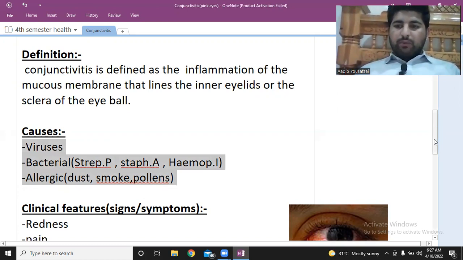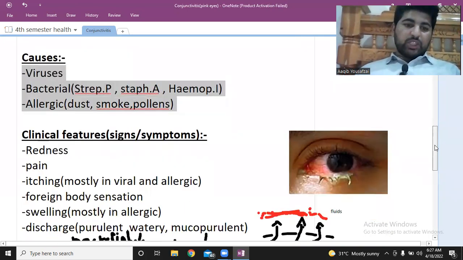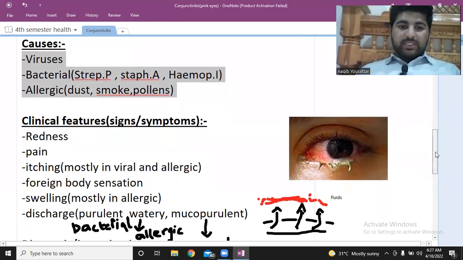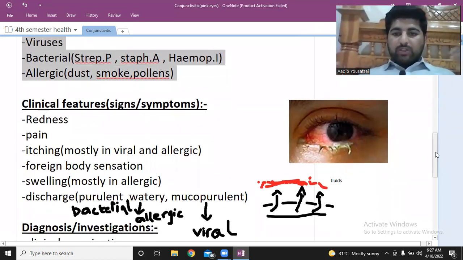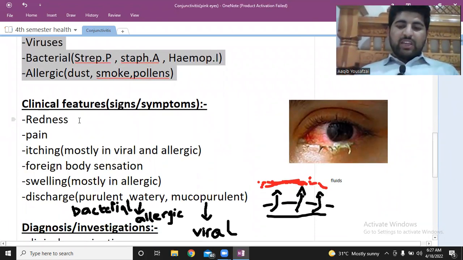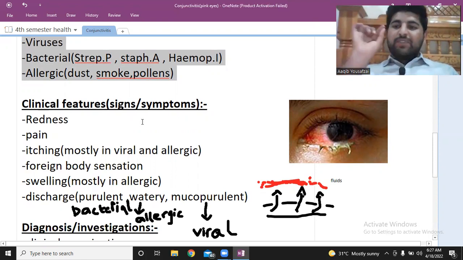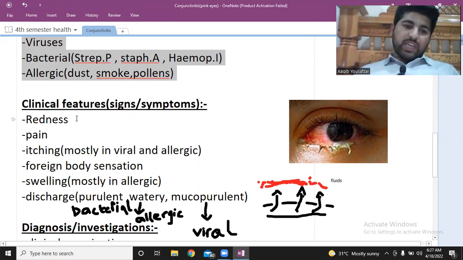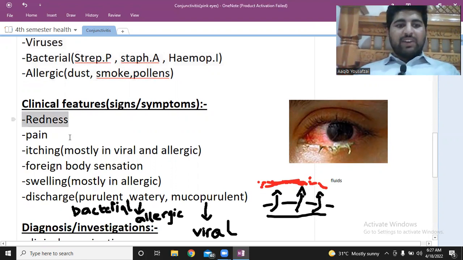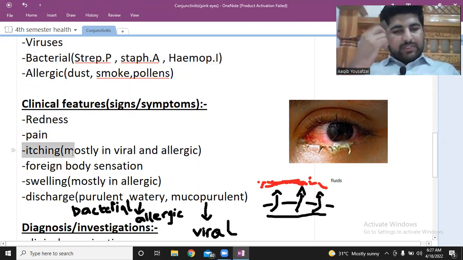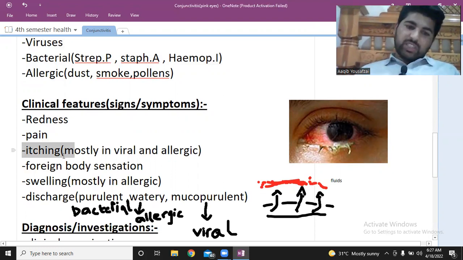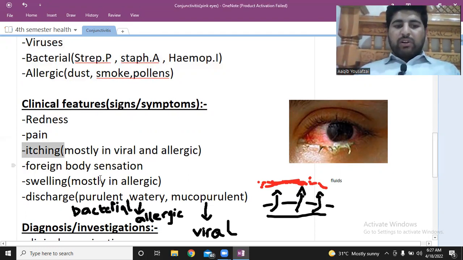Next, what are the clinical signs and symptoms that you see in the patients? Clinical signs and symptoms are the things that tell you about the condition of the patient. So whenever there is a patient of conjunctivitis, he will have these signs and symptoms. He will have redness in the eyes, pain in the eyes, and itching in the eyes. He will say that I have something there and it's itching and I have to scratch it. So there will be itching in the eyes and foreign body sensation.